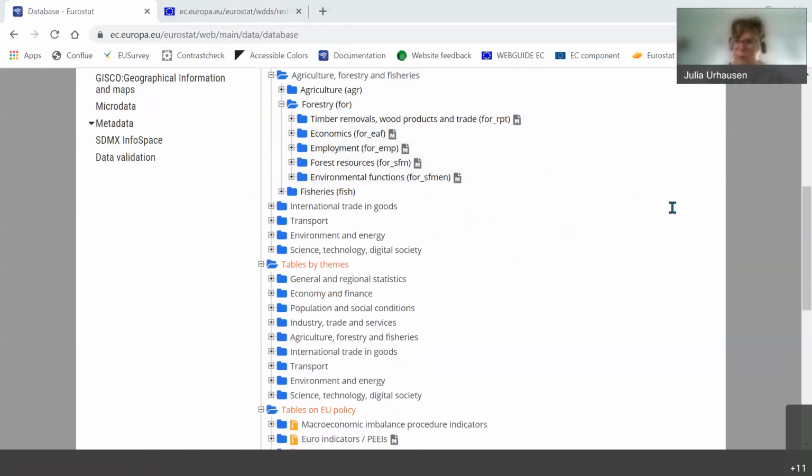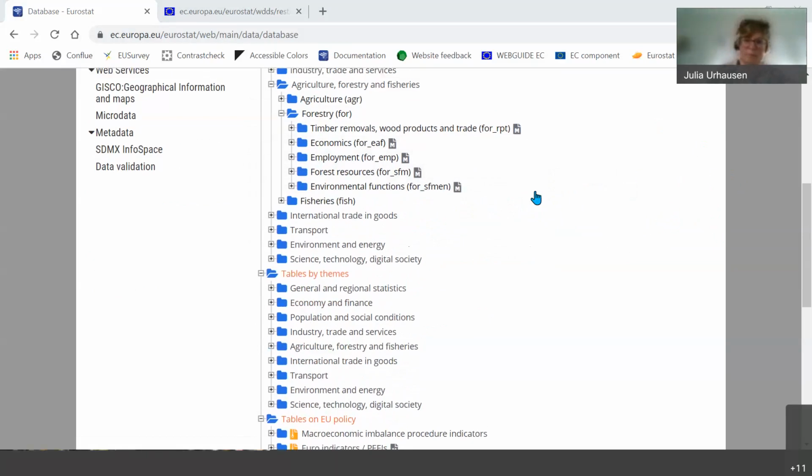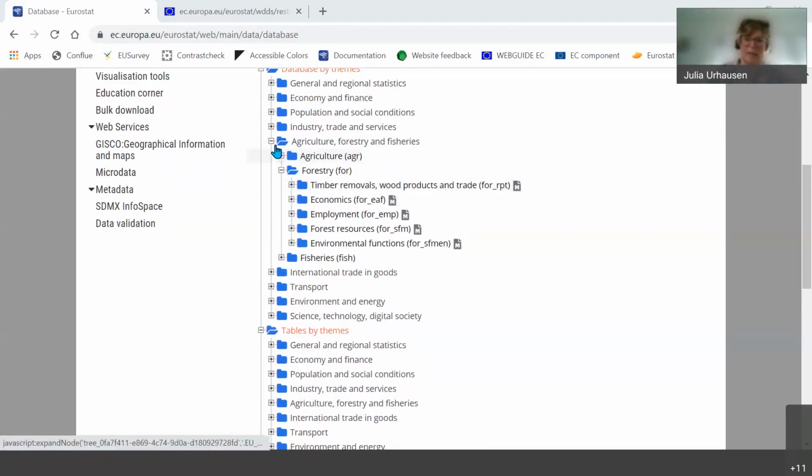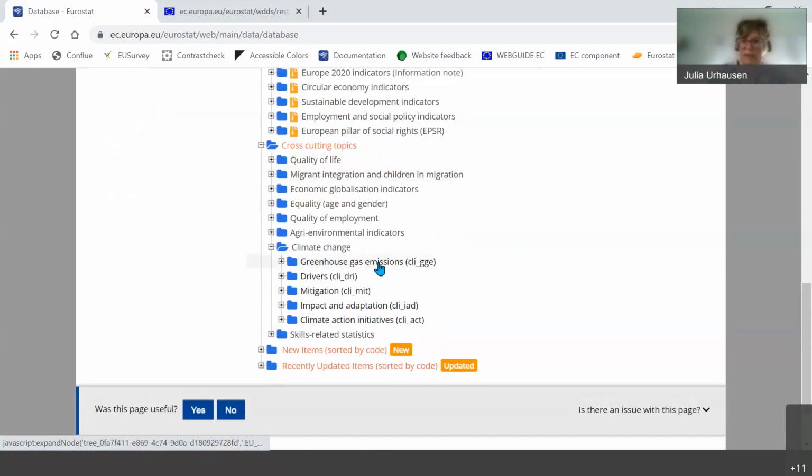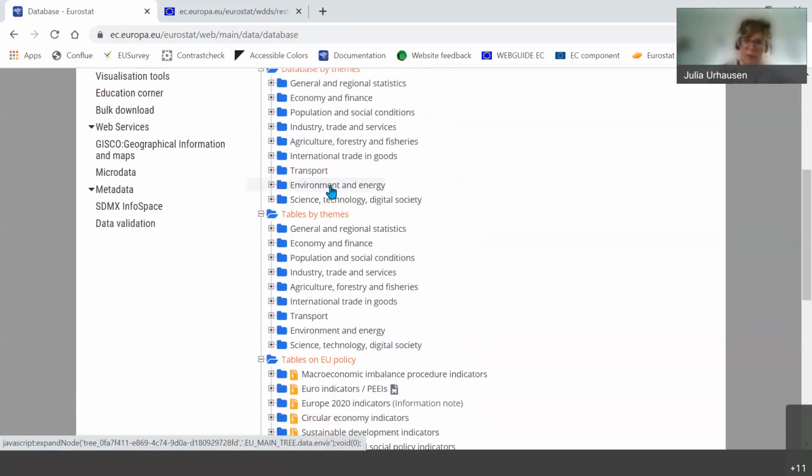The next one was, when browsing using the tree, should one expect to find the same data set indexed under different topics? Yes and no. Yes, partly, because, as I explained already, under the cross-cutting topics like climate change, you will find data, for example, on greenhouse gas emissions, which are also available under the topic of environment.